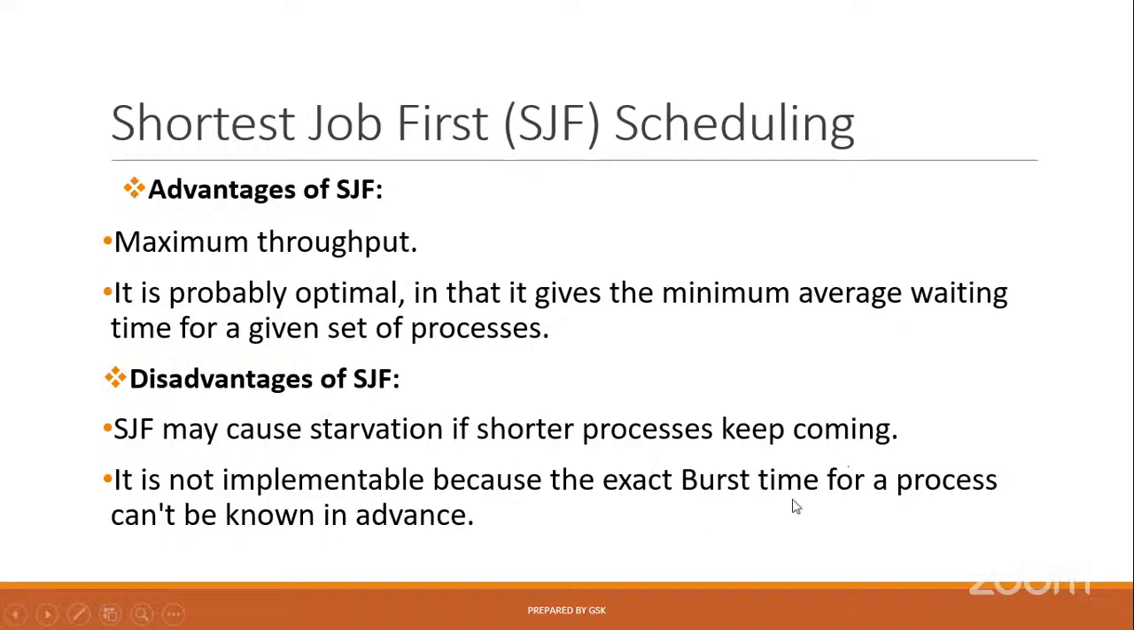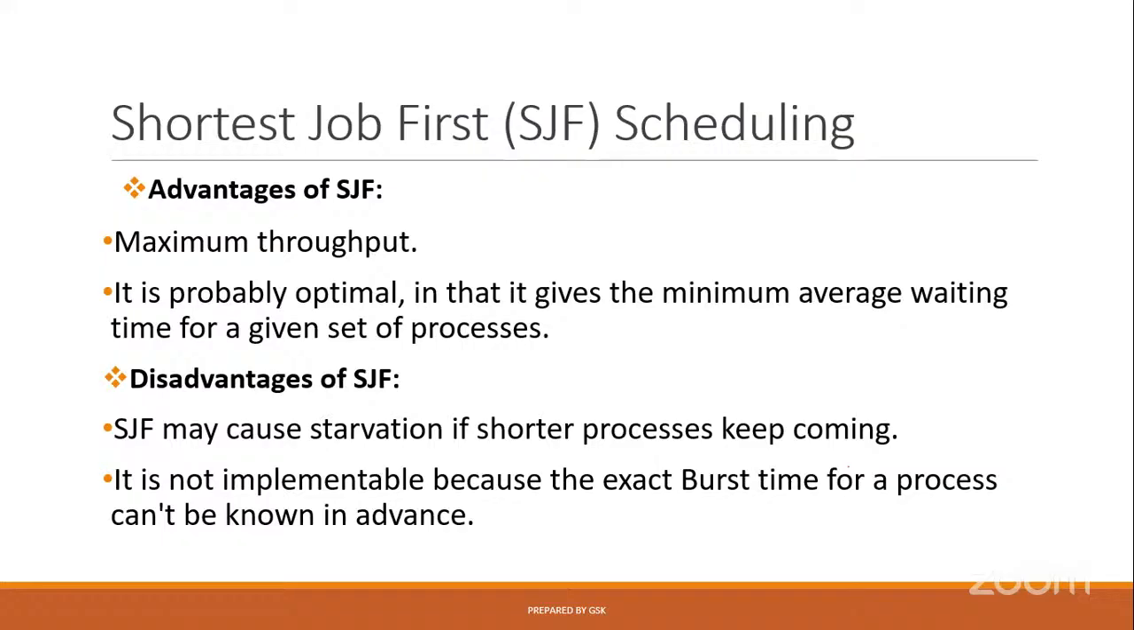Now, it is probably optimal in that it gives the minimum average waiting time for a given set of processes. Obviously, in FCFS, as we are following first come first serve, even though the last person wants a single product, they need to wait for a very long period of time. But in shortest job first, the shortest job will be called first for execution. So the remaining processes have no need to wait for a long period of time. So this is also one of the advantages.